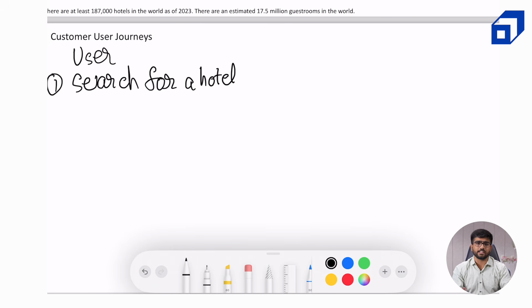Now there can be different criteria. It can be location, it can be the name of the hotel. I can add filters like 4-star rated, or a guest rating of more than 9. It can be any filters that I can add on top of my search query. Once I receive a list of hotels along with their prices and everything, the second step I would take is to click on the hotel of my choice. That will fetch the hotel details from the system. So fetching hotel details is another user journey, the second part of our hotel reservation system.